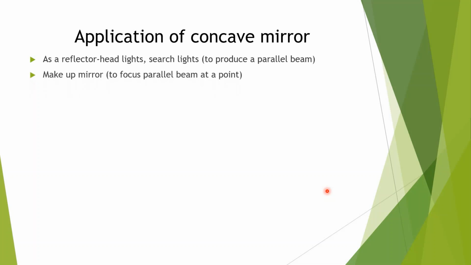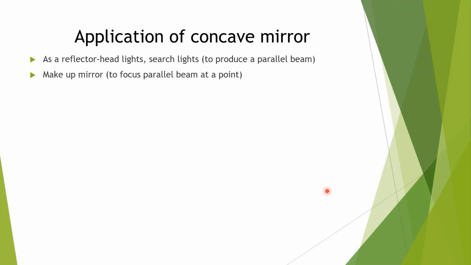Second application, second use, we can use a concave mirror as a makeup mirror. When rays parallel to the principal axis are reflected, they converge at one point, the focus.